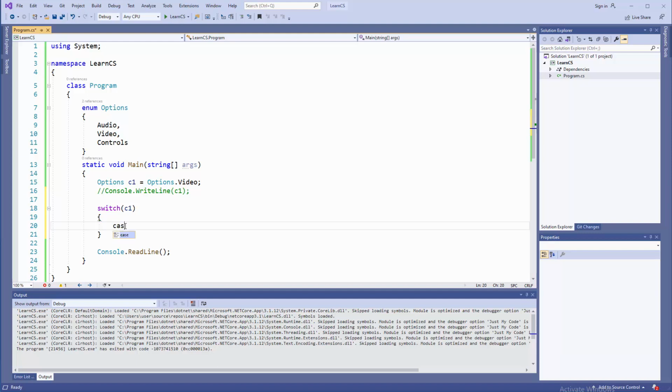So in case the end user, or that we create, C1 which is audio, so Options is the source, dot audio is the target. Well, in that case we are just emulating some bigger operation,